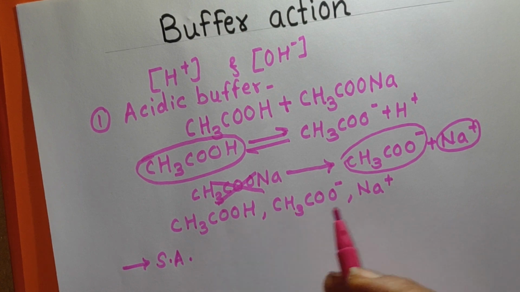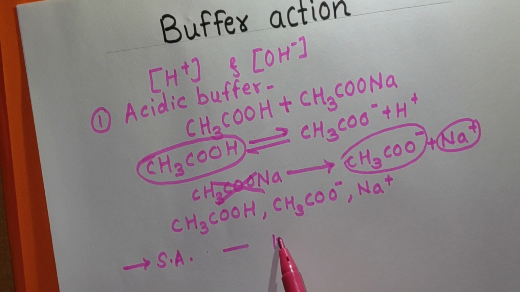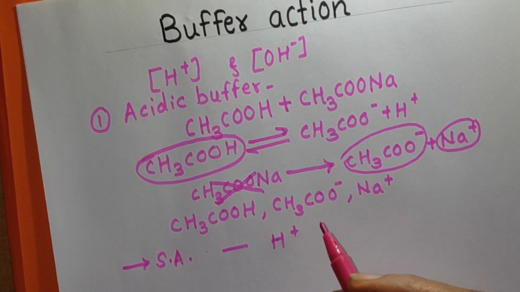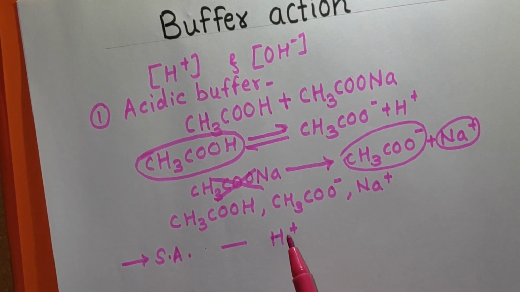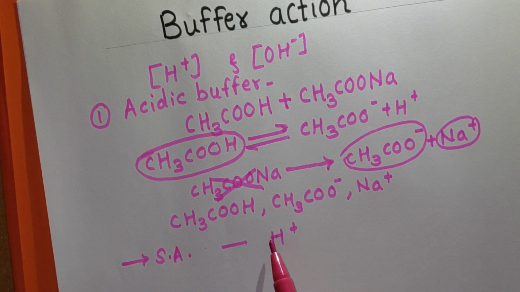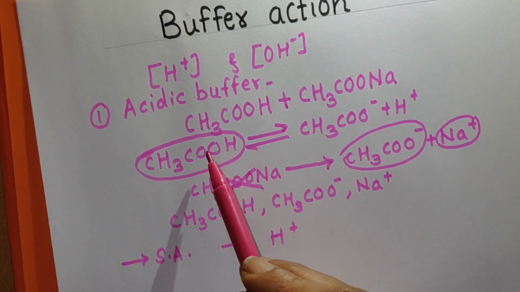Any strong acid, when you add, the common thing we are adding is H plus ions, and pH can change only due to addition of H plus ions. But here pH remains constant, which means these H plus ions will combine with one of these three components. See this reaction.